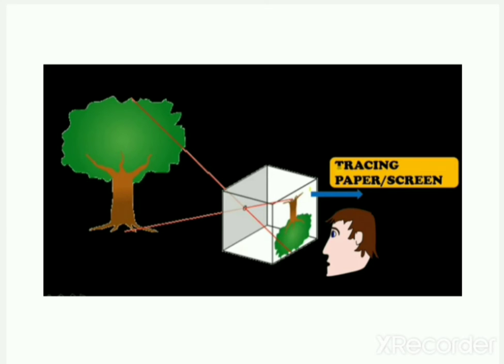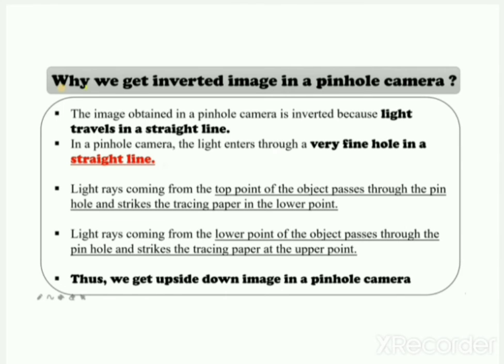Now let's have a look why we get an inverted image in a pinhole camera. The image obtained in the pinhole camera is inverted because light travels in a straight line, as I already told you. In a pinhole camera, the light enters through a very fine hole in a straight line. Light rays coming from the top point of the object pass through the pinhole and strike the tracing paper at the lower point. Then light rays coming from the lower point of the object pass through the pinhole and strike the tracing paper at the upper point. Thus we get an upside down image in a pinhole camera.